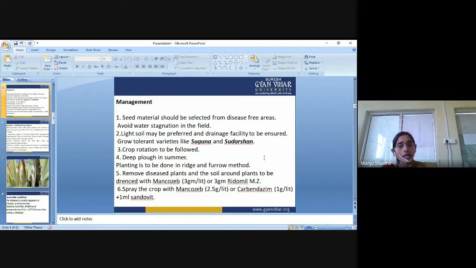Remove diseased plants and drench the soil around plants with mancozeb. It should be 3 gram per liter, or 3 gram Vidomil MZ. Spray the crop with mancozeb 2.5 gram per liter or carbendazim 1 gram per liter or 1 ml Sandovit. So by using these chemicals and these different types of management, we can manage the disease.